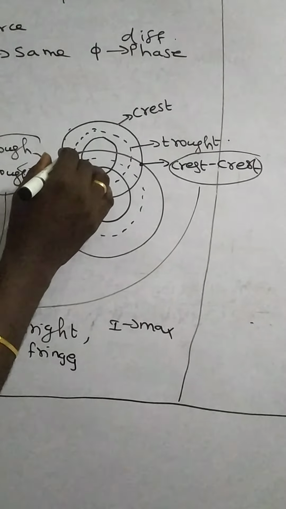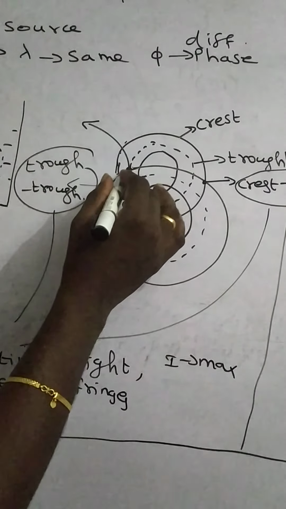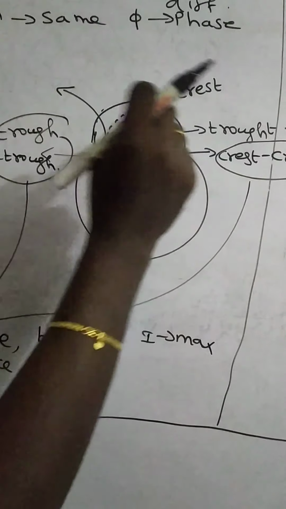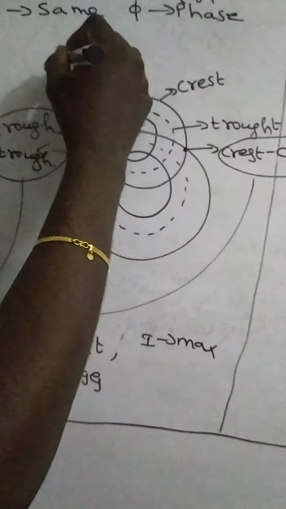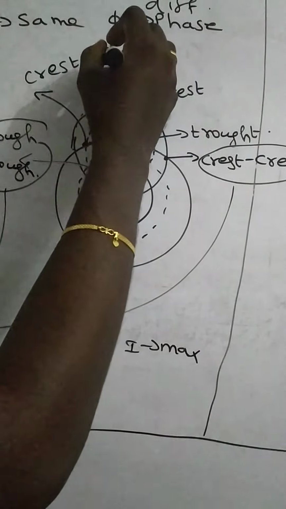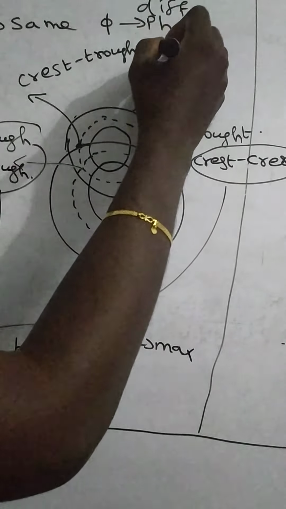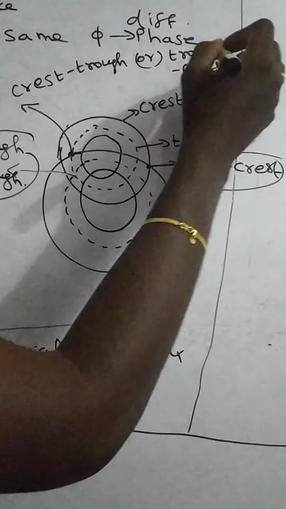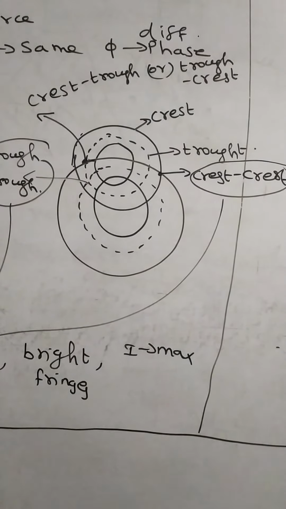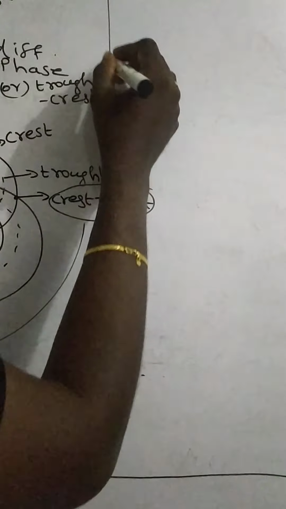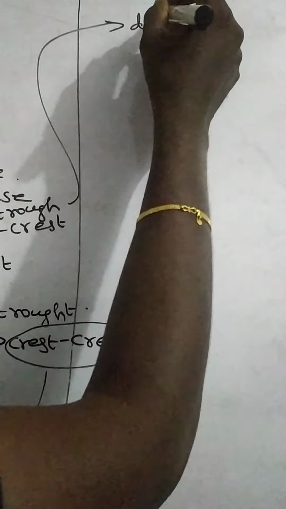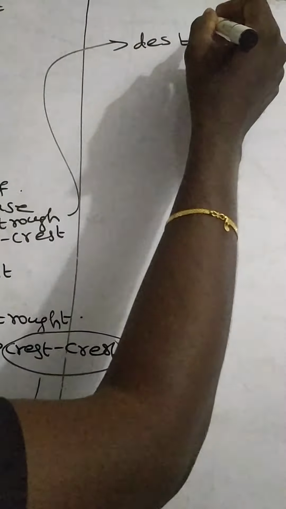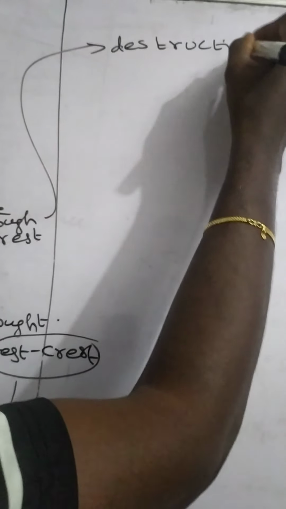Consider that point where dotted lines and dark lines meet. The dark line represents a crest, the dotted lines represent a trough. At that point, the crest of one wave meets the trough of another wave, or the trough of one wave meets the crest of another wave. So opposite waves intersect each other, and destructive interference occurs.